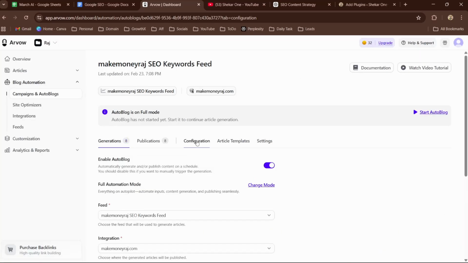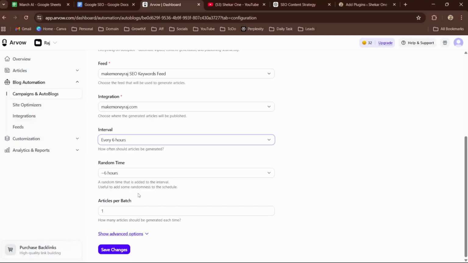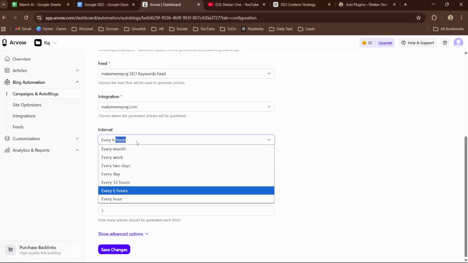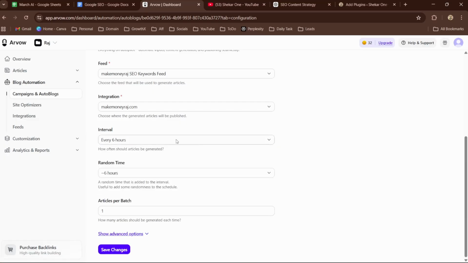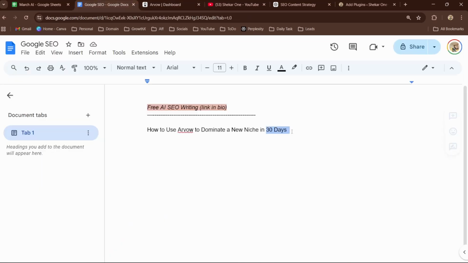And here go into the configurations, set this up for every 6 hours. That means we are generating one article every 6 hours, which means it's something around 3 to 4 articles a day, single day. Click on start auto blog, and that's it. In 30 days you will see the impressions and clicks growing up.